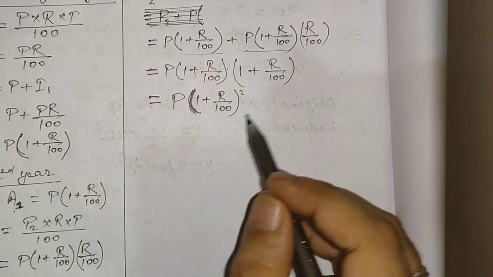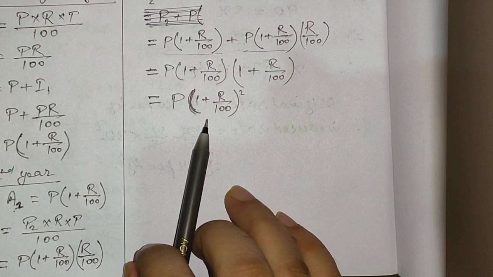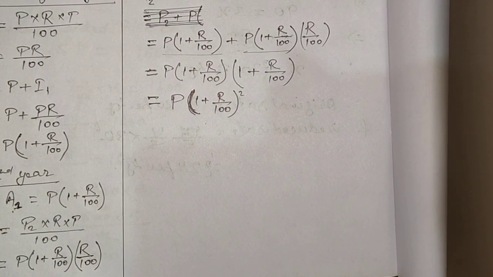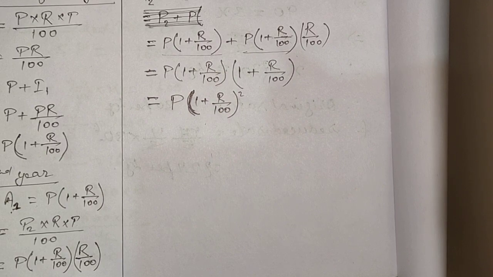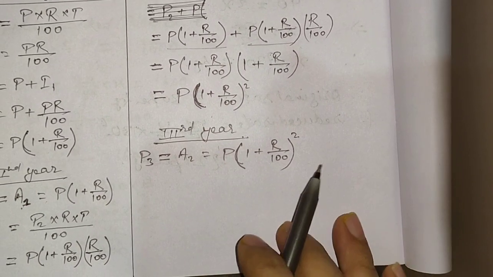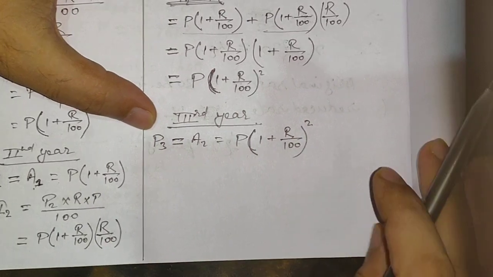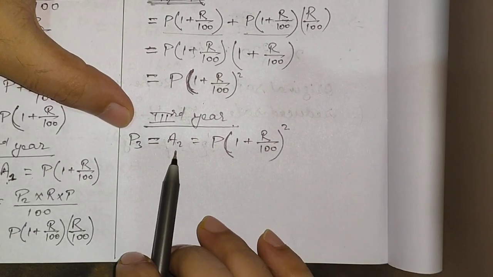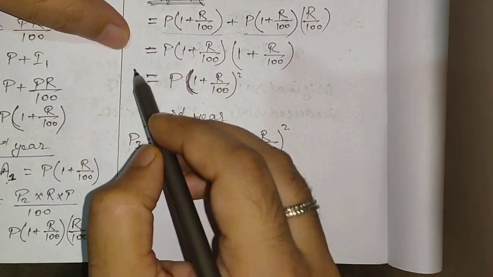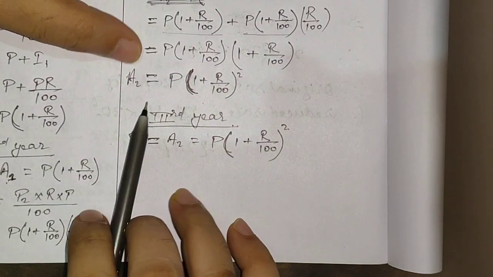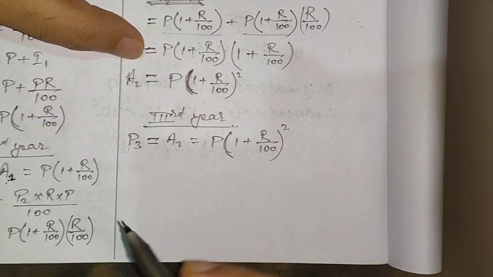Now this is the amount for the second year. This amount is going to be the principal for the third year. So let us do that. I had written P3, the principal for the third year, is going to be equal to the amount for the second year, A2.